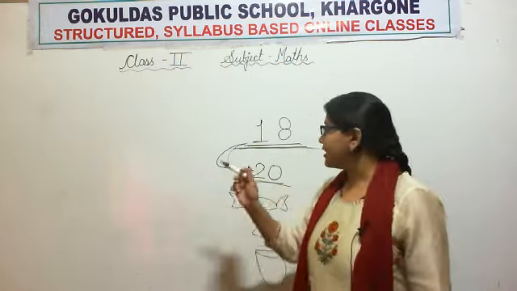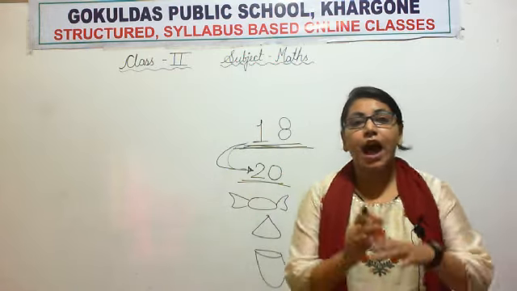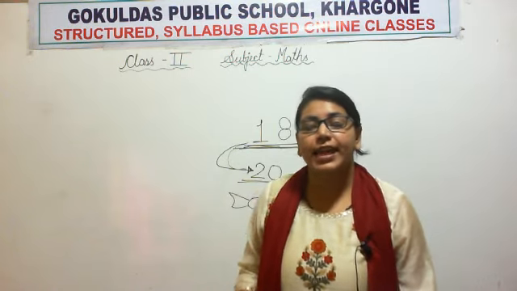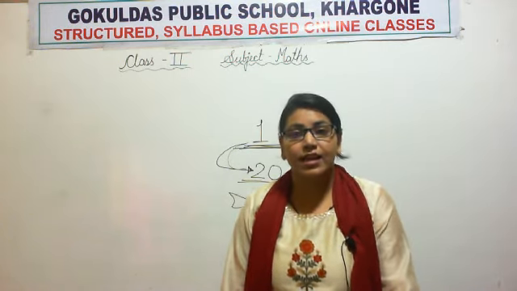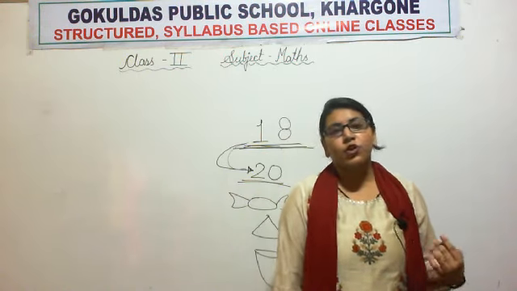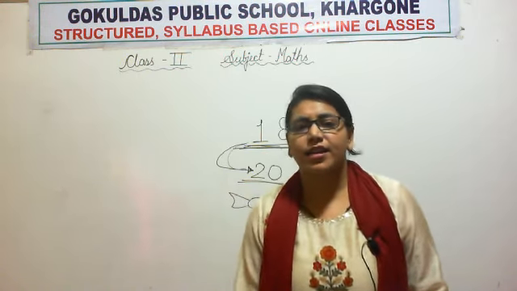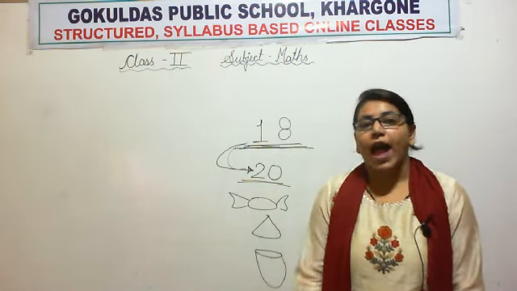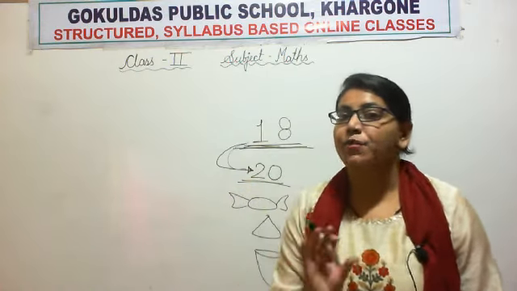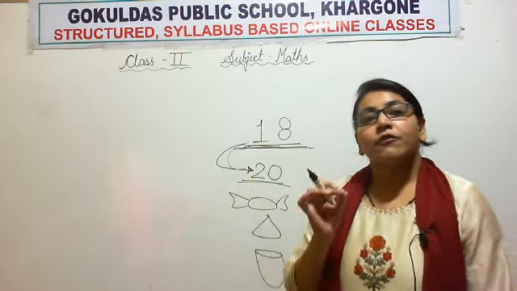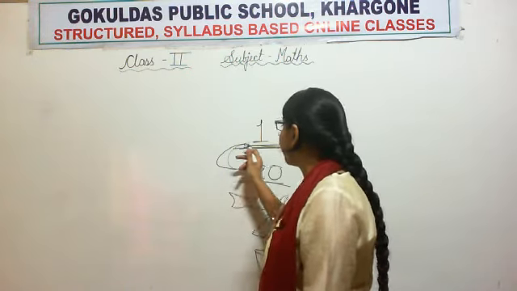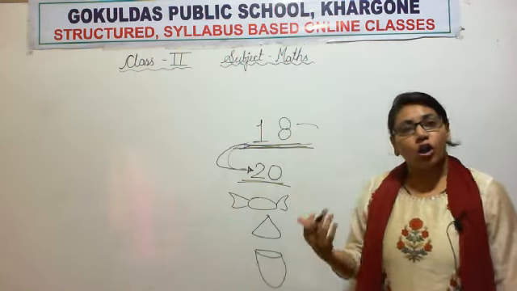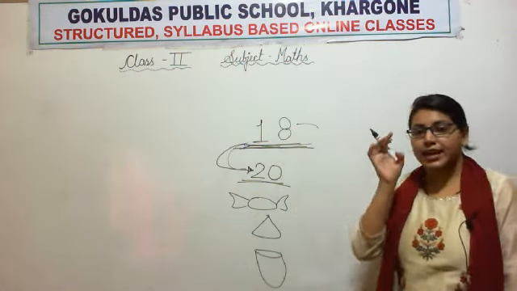Now the question arises, you invited 18, but how many will come? Suppose any of your friends may bring their youngest sibling. Suppose one or two of your friends have a youngest child or sibling at home. So they may bring them also. I am using the word may. They may bring, I am not telling they will bring. We are not sure. Suppose all the 18 friends will come, or more than 18 may also come.